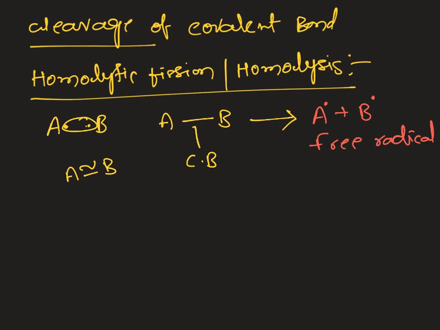Generally in organic chemistry, most of the time we represent with arrows. We have different arrows, and every arrow has its unique meaning. While using these arrows, you have to take care of the representation. Here, how do we represent homolytic cleavage? Generally we use a curved arrow.